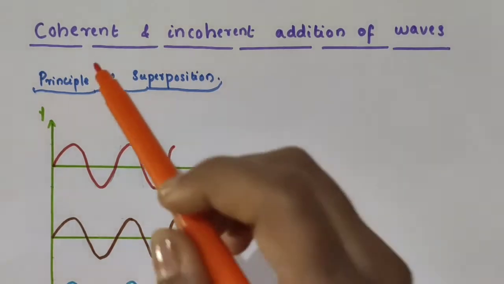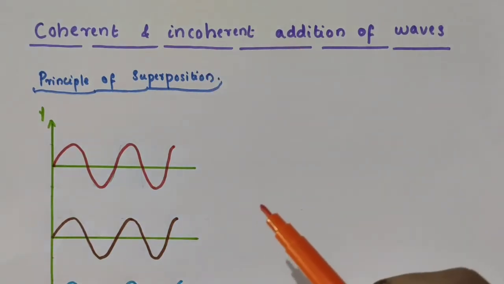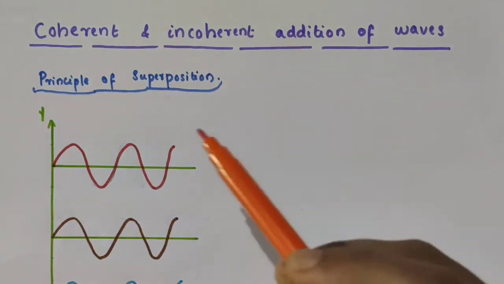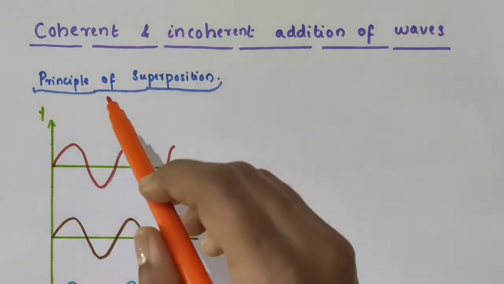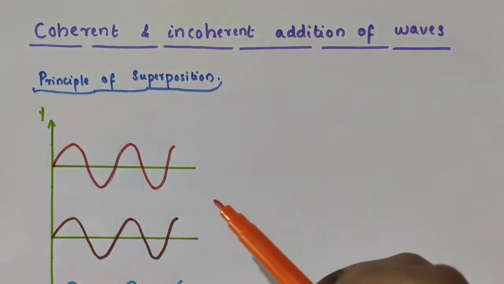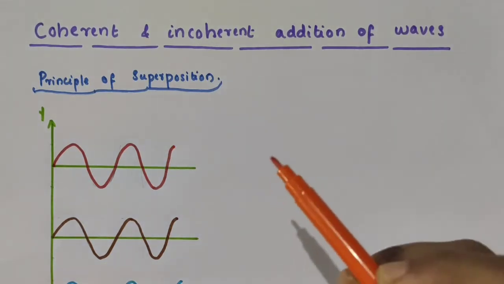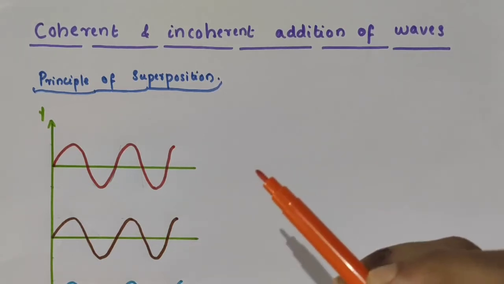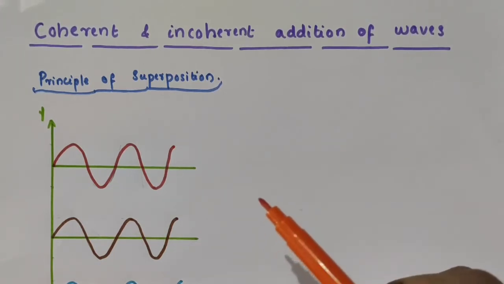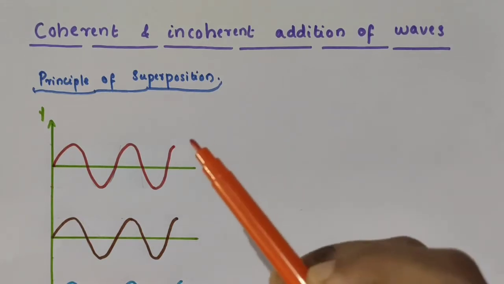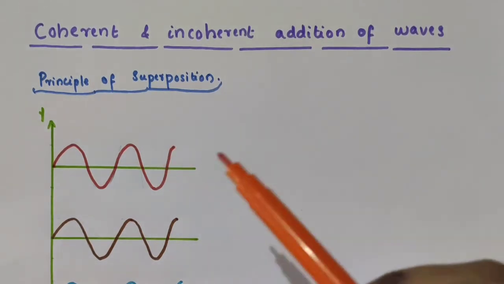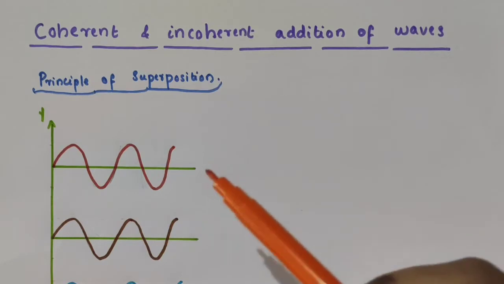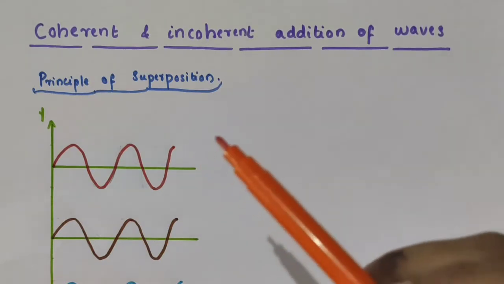But before discussing the coherent and incoherent addition of waves, we want to recall the concept of the principle of superposition, which we have discussed in 11th standard. According to the principle of superposition, the resultant displacement produced by a number of waves is the vector sum of displacements produced by each of the waves.